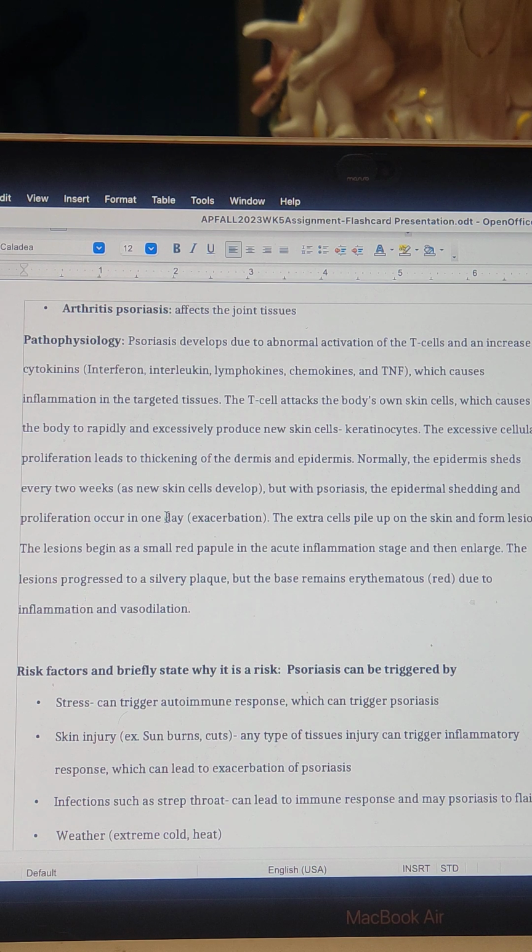Normally the epidermis sheds every 2 weeks when new skin cells develop, but with psoriasis, the epidermal shedding and proliferation occur in 1 day, which is the exacerbation. So the cells will pile up on the skin and form lesions. The lesions will begin as a small red papule in the acute inflammation stage, and then they get enlarged afterward. The lesions progress into silvery plaque, but they will have a red base due to inflammation and vasodilation.